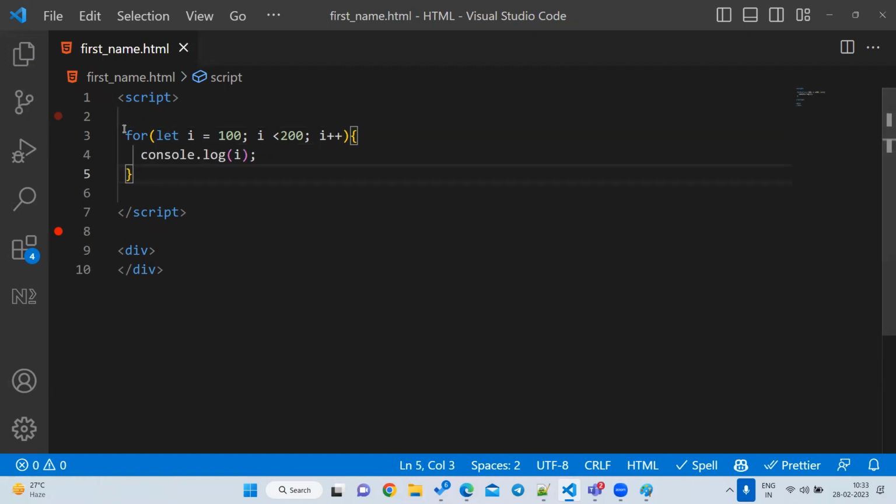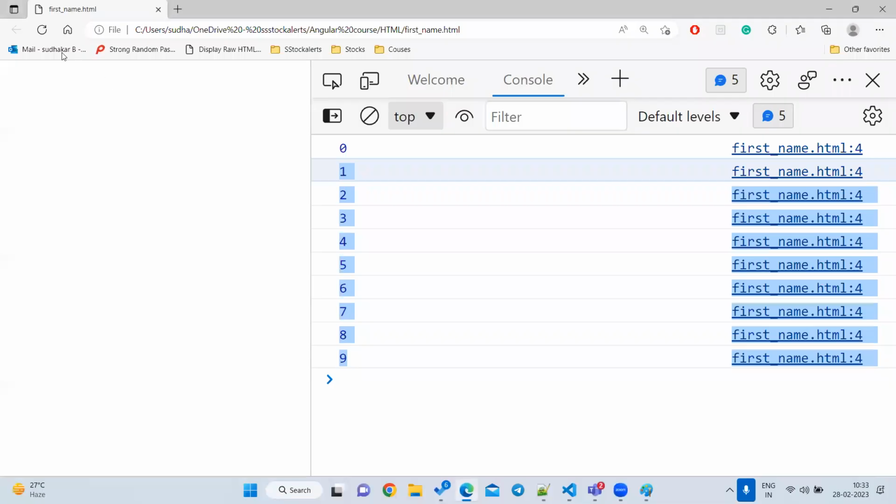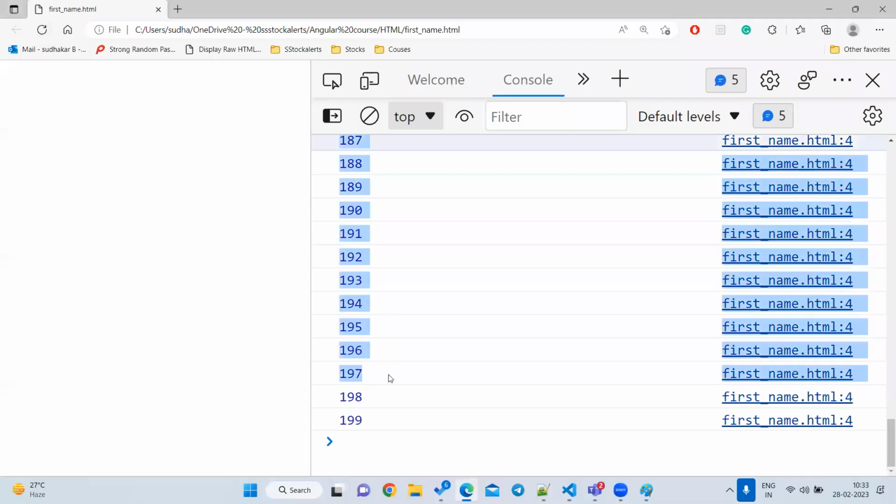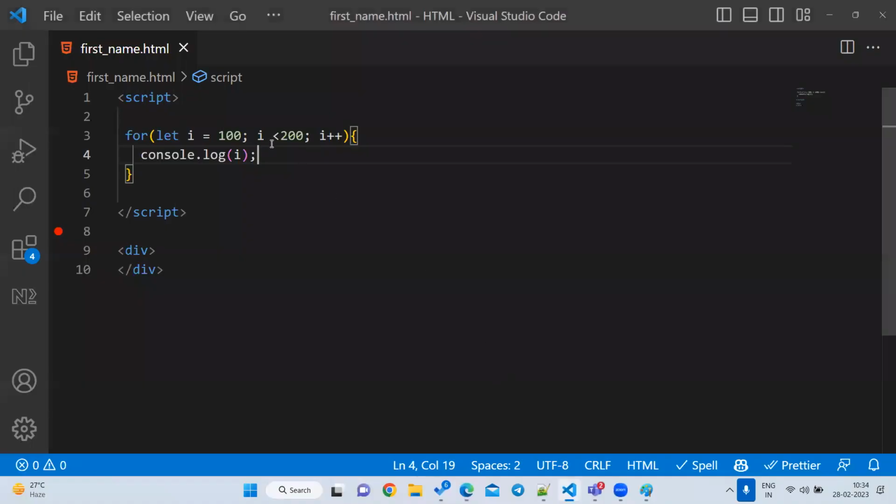So very, very important here: always you need to see what your initial value is, what your condition is, and whether you want to increment or decrement. So let's go and print it. What is the value? So 100 to 200. Suppose you want to include 200 also, you know how to do this, right?